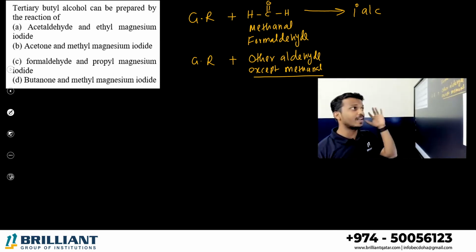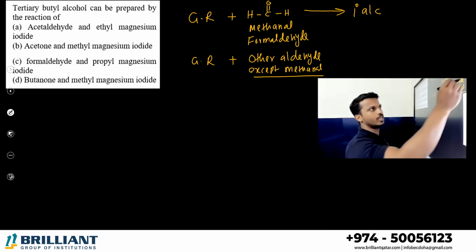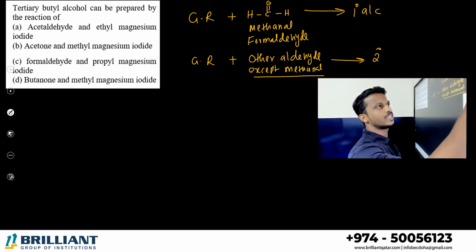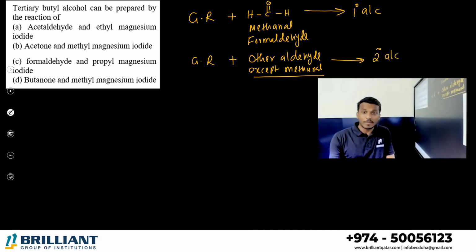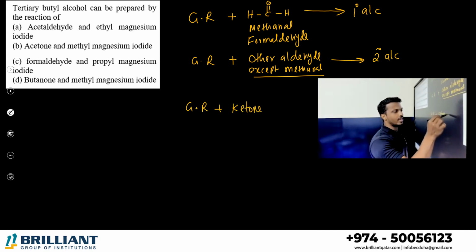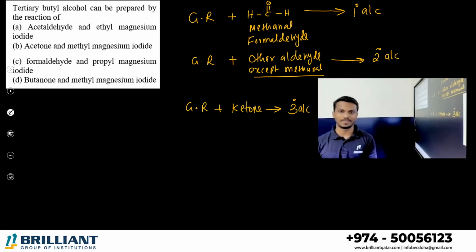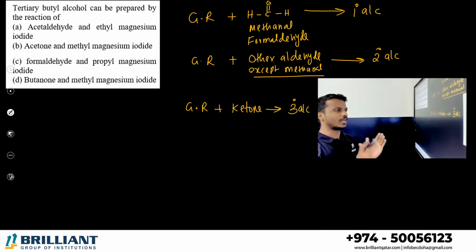But if you are using ethanal, propanal, butanal, any other aldehyde, your product is different, it will be a secondary alcohol. Then what about tertiary? Grignard reagent, when you treat it with any ketone, you can prepare tertiary alcohol. It's a common rule I am saying, okay? Tertiary alcohol you can prepare.